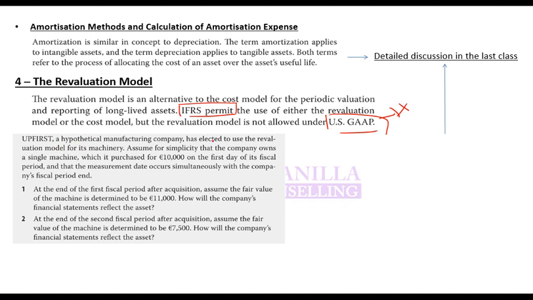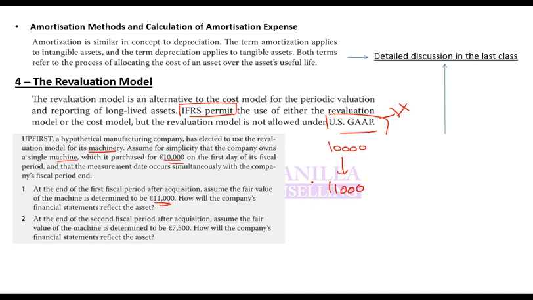A hypothetical manufacturing company has elected to use the revaluation model for its machinery. Assume for simplicity the company owns a single machine which is purchased for 10,000 euros on the first day of the fiscal period, and the remeasurement date occurs when the company's fiscal period ends. At the end of the period, assume fair value is 11,000. If it is 11,000 and you are using the revaluation method, you will revalue it.